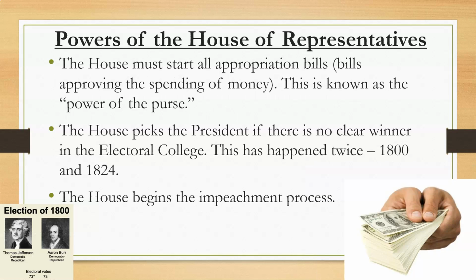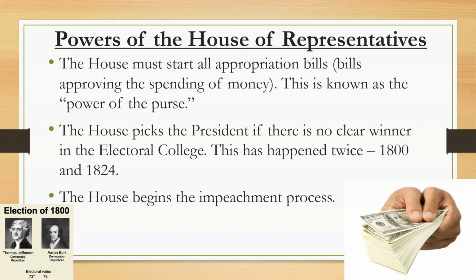Now, the powers of the House of Representatives: the House must start all appropriation bills that approve the spending of money. This is known as the power of the purse. Okay, and so essentially, if they're going to do anything in regards to the government that involves our economy or changing our economy, then it has to go through the House of Representatives first.